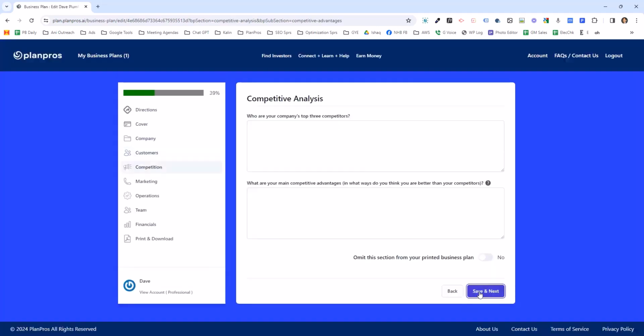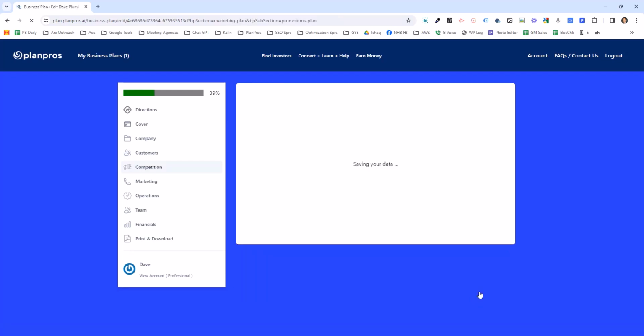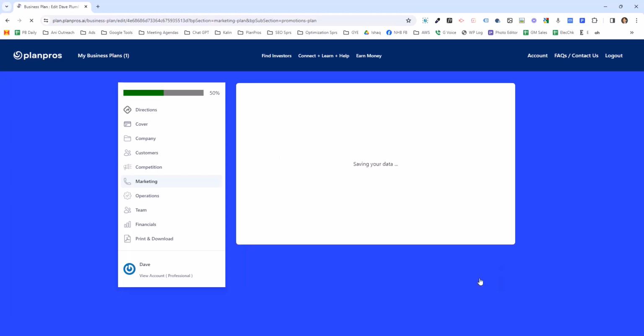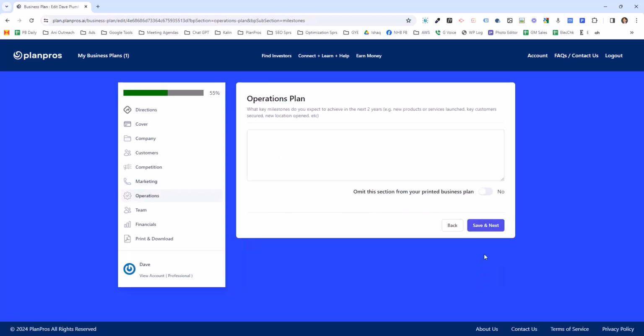Let me show you a couple things that are slightly confusing, but not very confusing. First off, promotions plan marketing. Just click one or two of the promotional methods. The AI will do the rest of the work for you, saying these are the best promotional methods for your company. Operations plan is fairly straightforward.